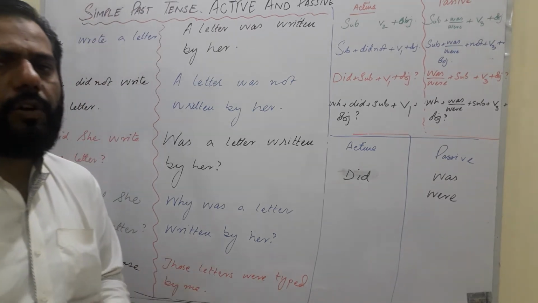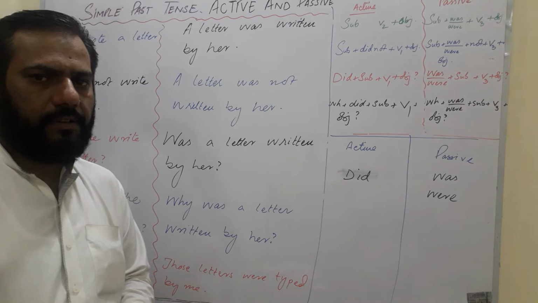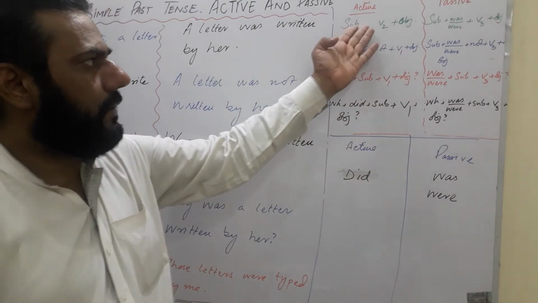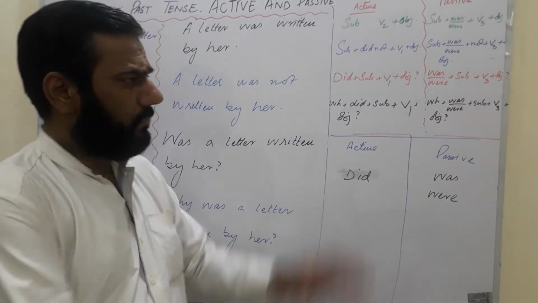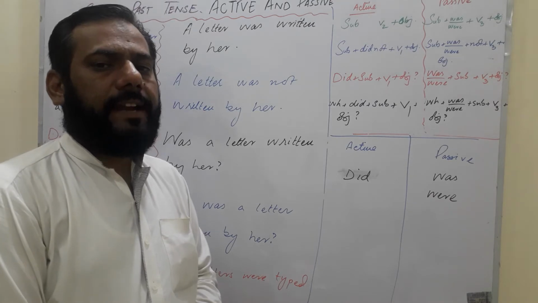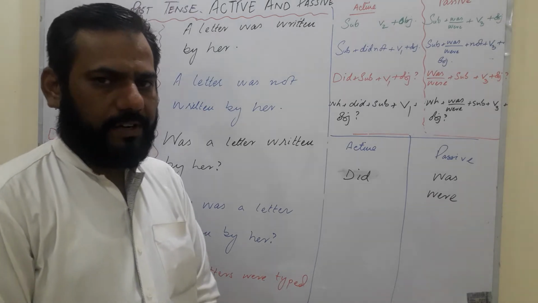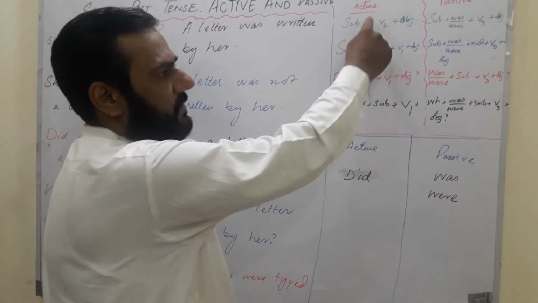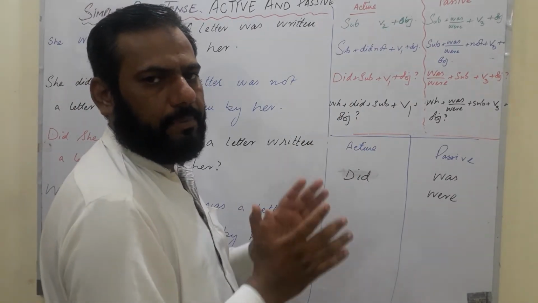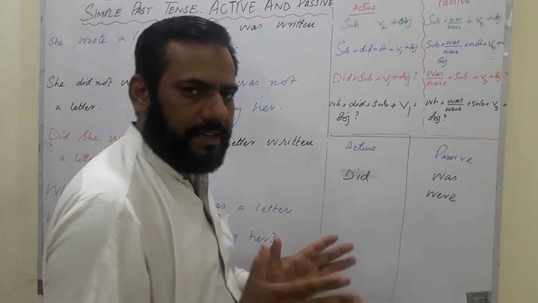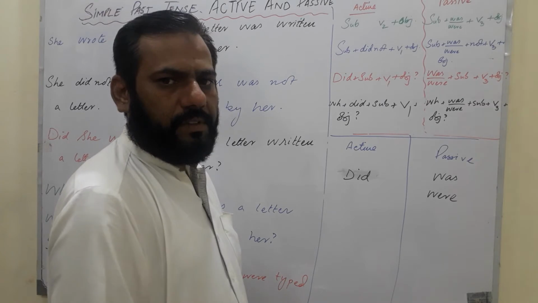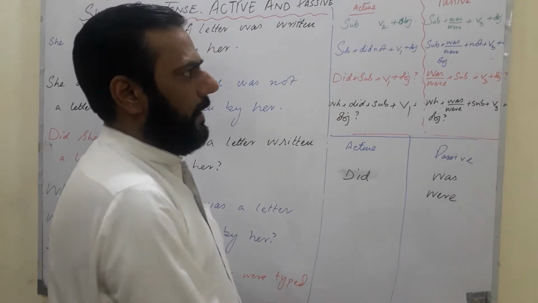But for the sake of your comfort and convenience, I have written for you on the board on the right side the active and passive structure. Look at the structure properly so that you may be able to understand and act accordingly as you are directed. Now you can see on the board this is the active and the passive structure. According to simple past tense, these things have been clearly explained in my earlier simple past videos, but for the sake of your convenience, I have written it for you.